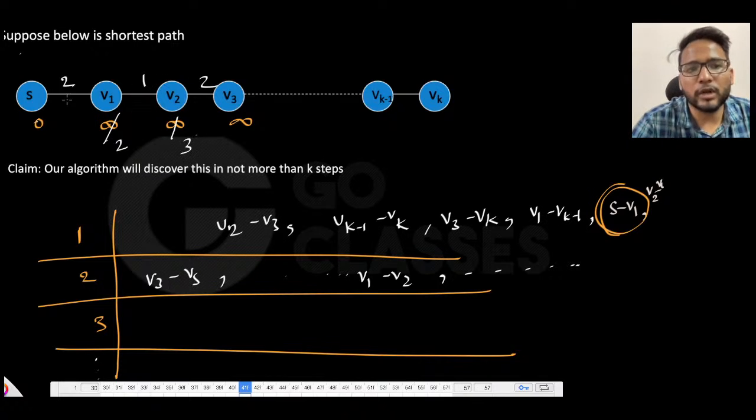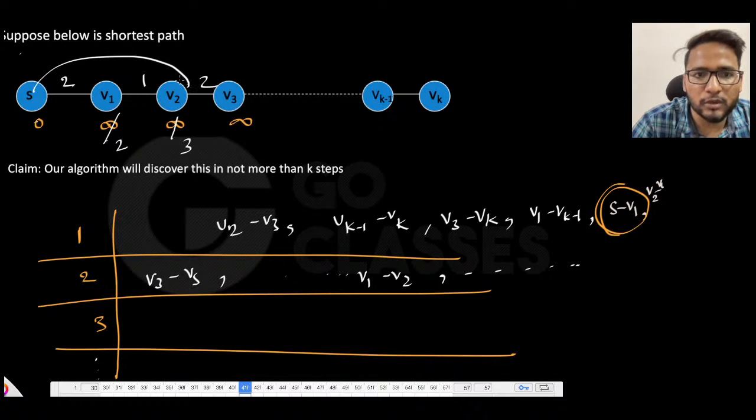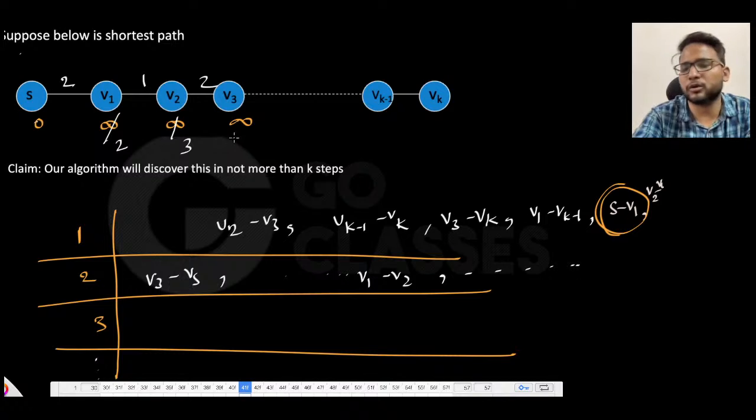Now you will say that, okay, this will also get updated to, let's suppose this is 2 or something, this will also get updated to 4, but ultimately this will get updated to 3 because this is shortest and no one can defeat him. This is the best answer that I can have. No one can defeat him because I know this is shortest.